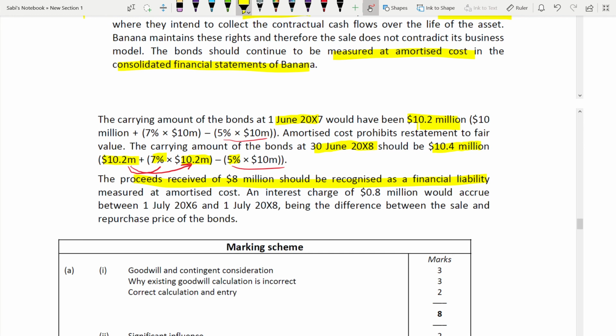And it is measured at amortized cost. You always should know measurement, de-measurement, recognition, derecognition, all those things under IFRS 9. And an interest charge of 0.8 would accrue between 1st of July 2006 and 1st of July 2008. Why is there an interest charge of 0.8? Because of the difference between the sale and the repurchase price of the bond.